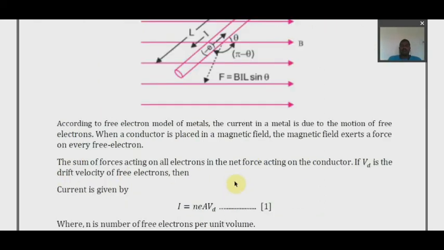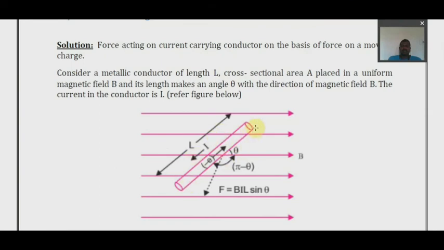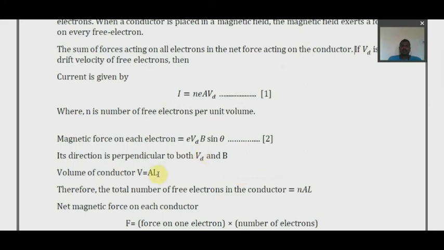Now, the volume of the conductor. If this is the conductor, what is its volume? It's its cross sectional area multiplied by its length, the total volume. That's what we have written, AL. So now what we need to find out is the total number of electrons and the force acting on each electron. The product of both of these will give the total force.